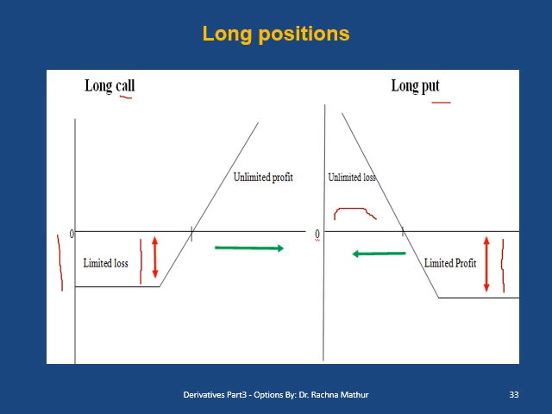But if the price of a house increases at the time of maturity, you will not sell the house and you will not exercise your option position, and you take a loss, and that loss will be a very limited loss which is equal to the option price.